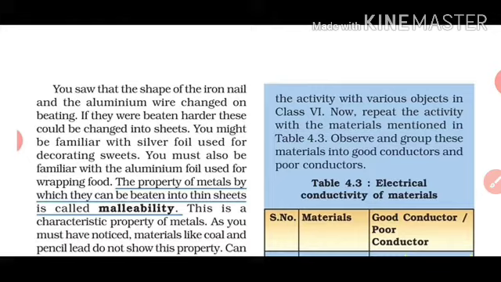You might be familiar with silver foil used for decorating sweets. You must also be familiar with the aluminium foil used for wrapping food. The property of metals by which they can be beaten into thin sheets is called malleability. What is the definition of malleability? The property of a metal by which it can be beaten into a thin sheet is called malleability. Understood? You can underline this in your book also.